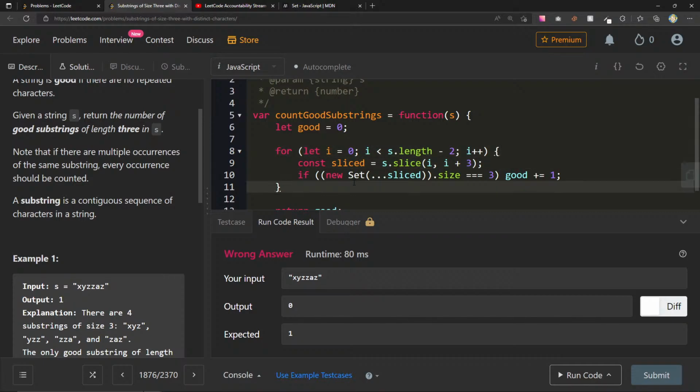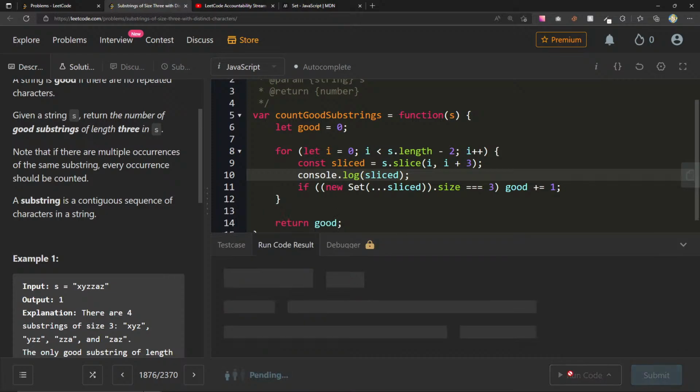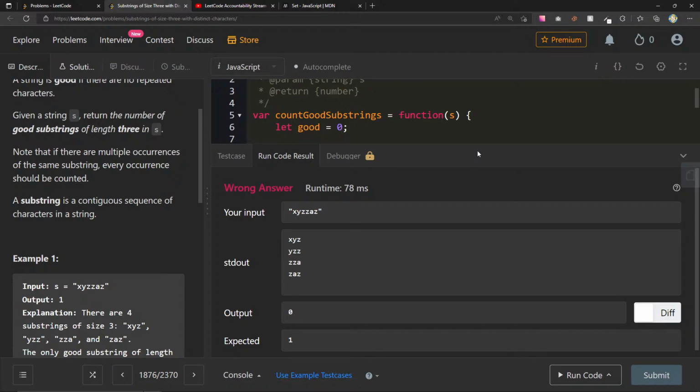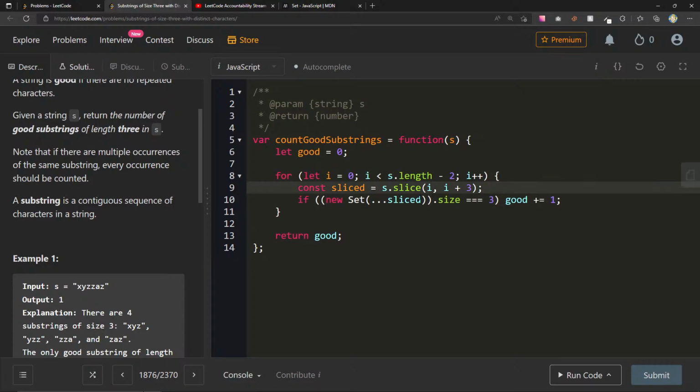So if we start, let's see what our different slices are here: XYZ, YZZ, ZZA, ZAZ. Okay. XYZ, we create a new set of sliced. Is it complaining because of how I'm passing this in?